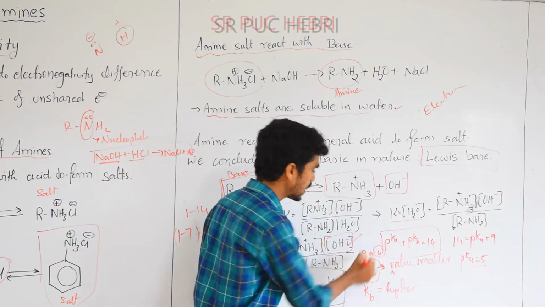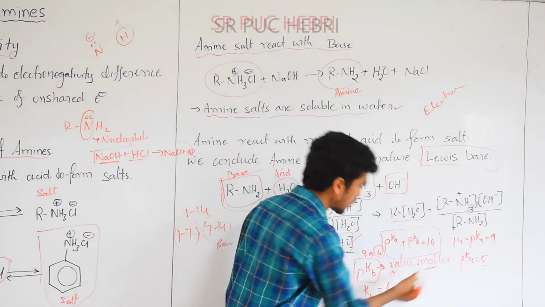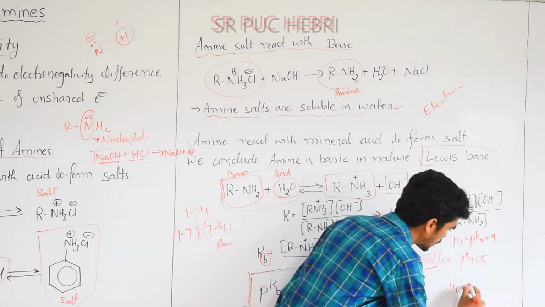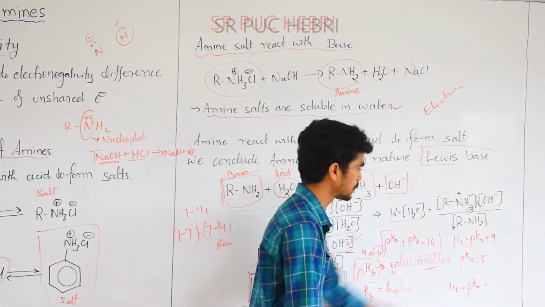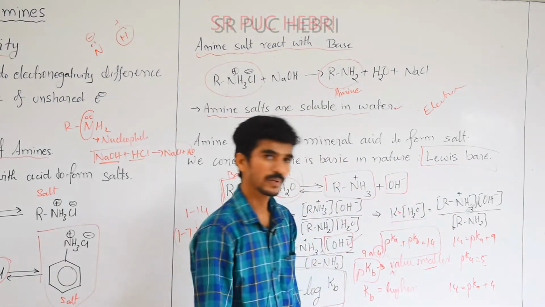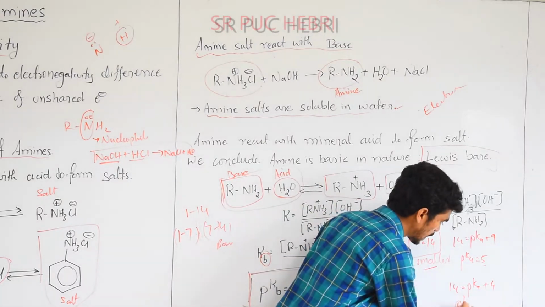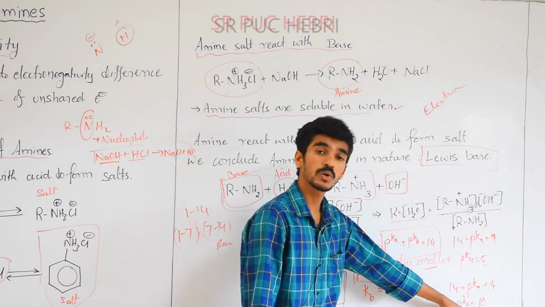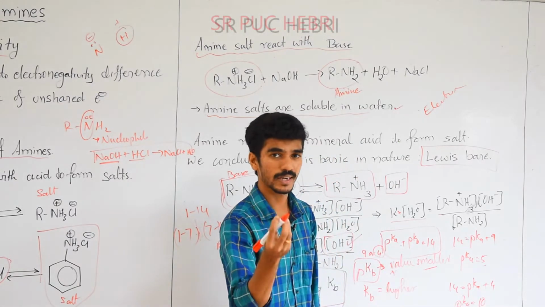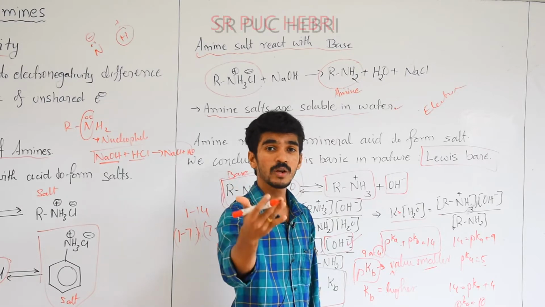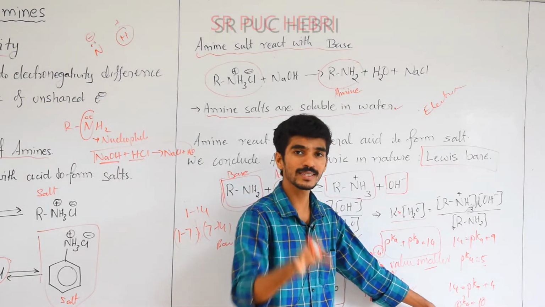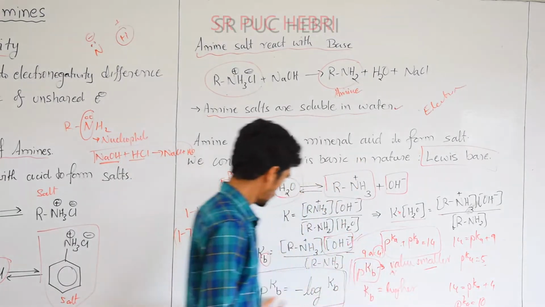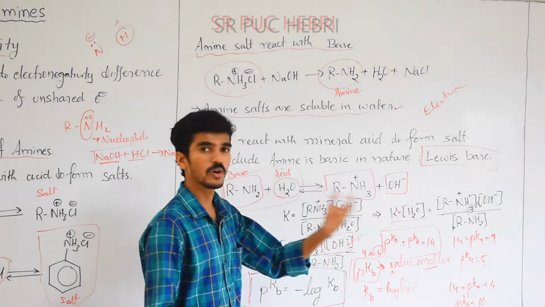I told you that a smaller pKb is basic, so in the second case take the smaller value: 14 equals pKa plus 4, so pKa equals 10. When the value is 10, it is basic in nature, because beyond 7 it is always basic. We took this equation only to say acidic or basic based on the pKb value.